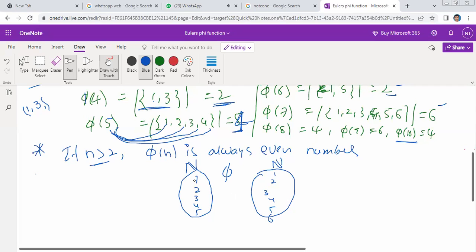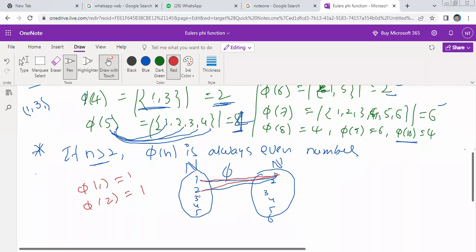So, what is phi of 1? Phi of 1 is 1. Phi of 2? Phi of 2 is also 1. Number of elements is 1. That means phi of 1 is equal to 1. What is phi of 2? 1. Phi of 2 is also 1.